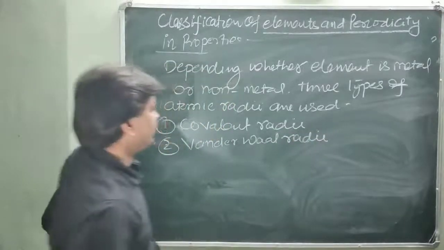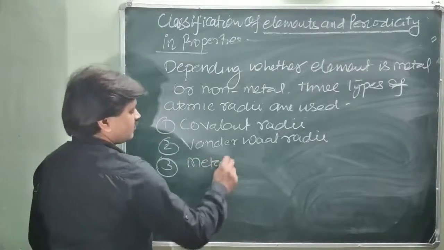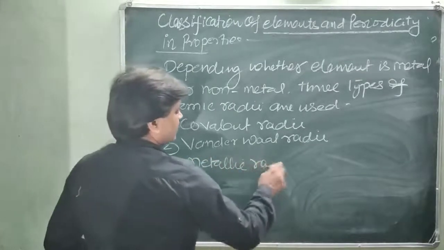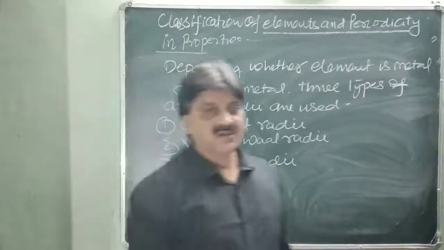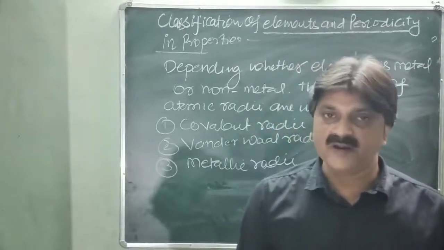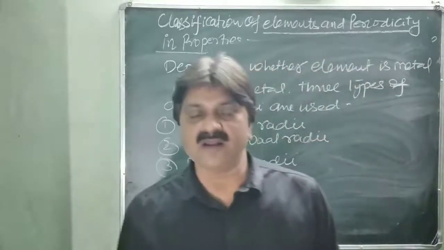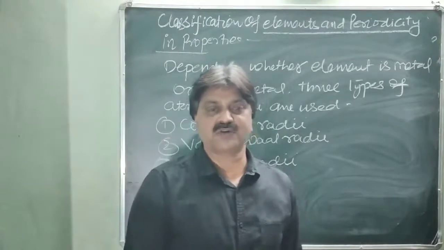And third, metallic radii. These are the three types of radii used in this unit. First of all, we will discuss the covalent radii.